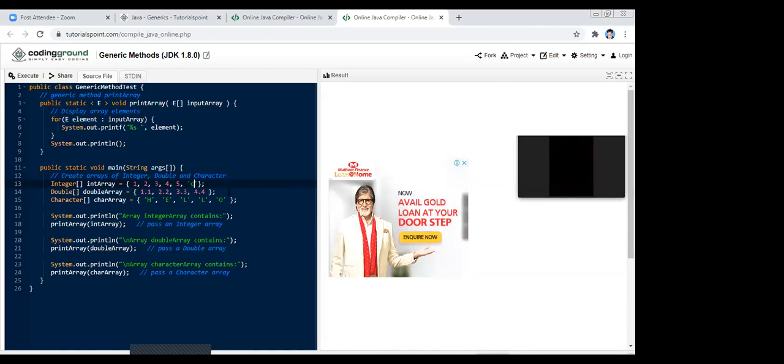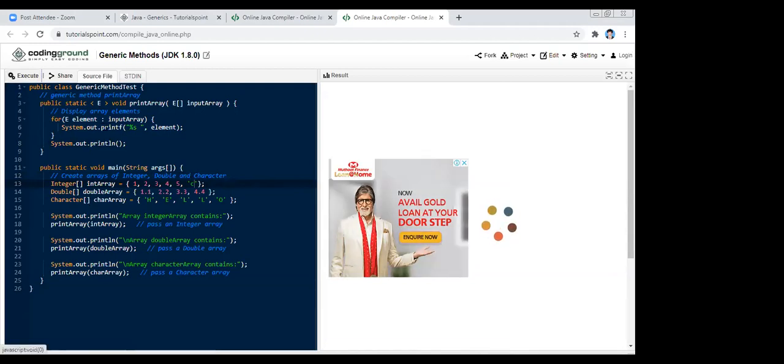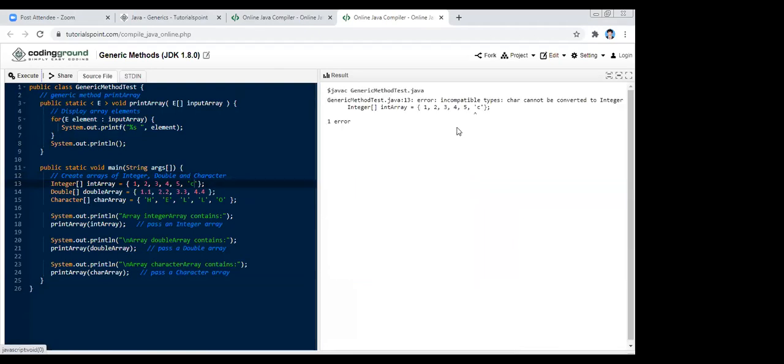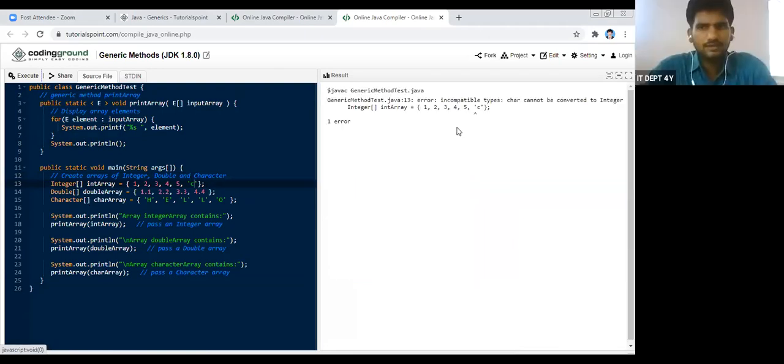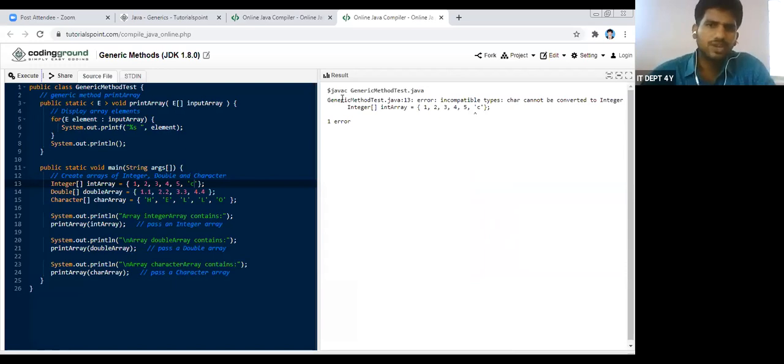If I do it like this and execute, what is going to happen? In an array, it definitely has to take only integer values. See this? These types of errors occur at compile time itself. If it were a runtime error, once we got an error the total execution would come out and we would need to try again.